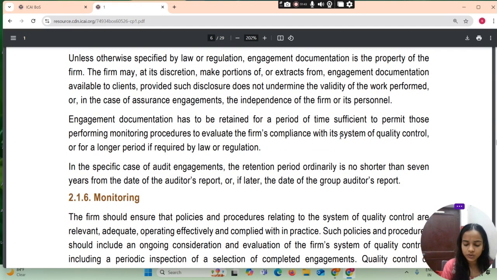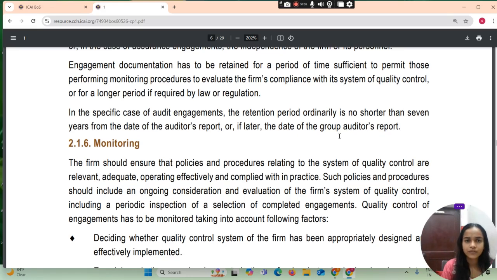Engagement documentation has to be retained for a period of time sufficient to permit those performing monitoring procedures to evaluate the firm's compliance with its system of quality control, or for a longer period if required by law or regulation. In a specific case of an audit engagement, the retention period is no shorter than 7 years.